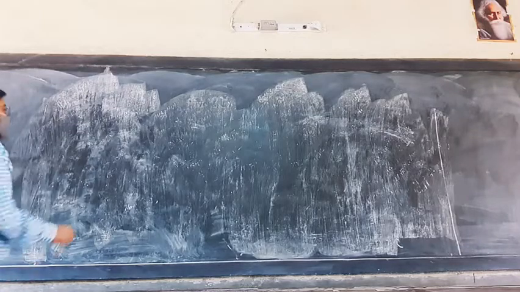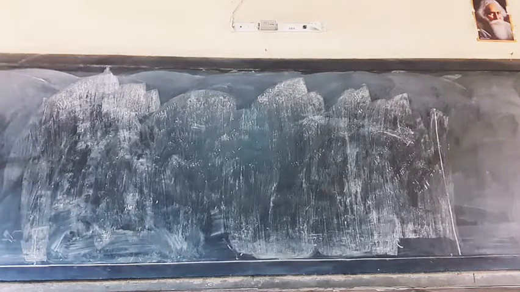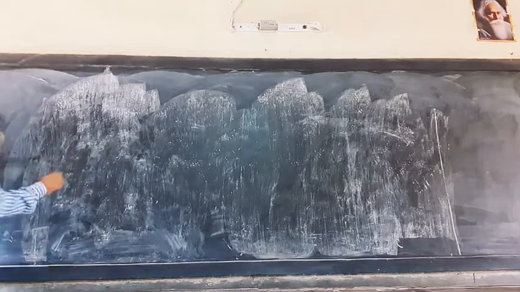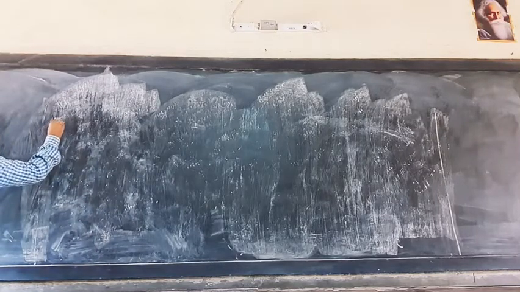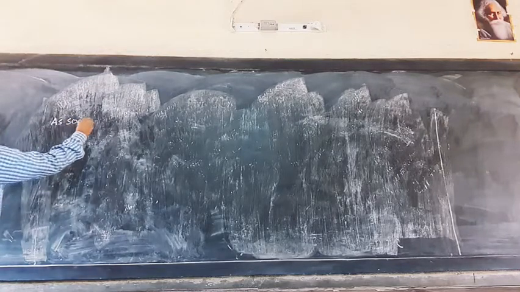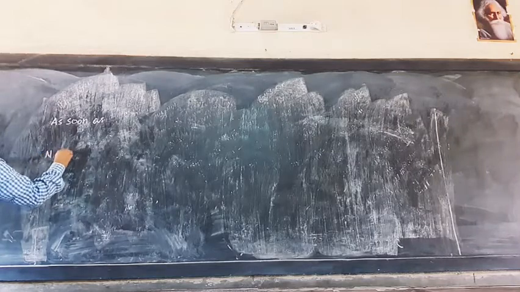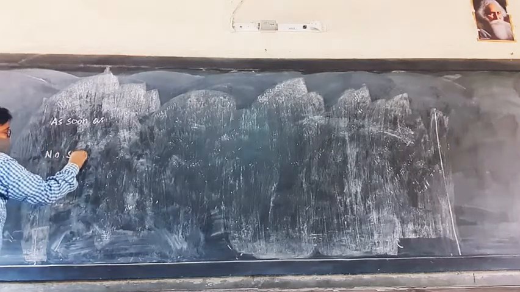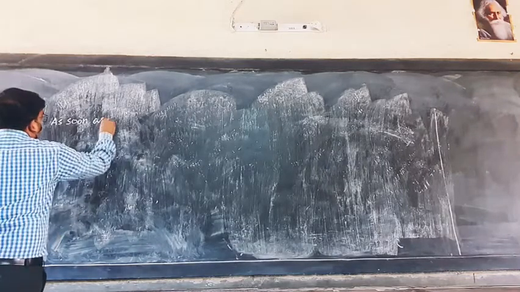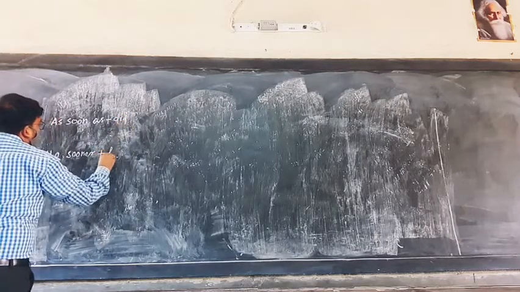So here we go. Look at the rule. Rules of as soon as. I'm writing like this: as soon as, okay? And here I'm writing no sooner. After that I am writing what? Did. And here I am writing had.